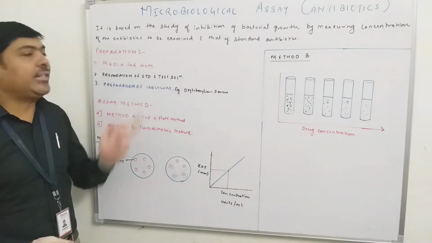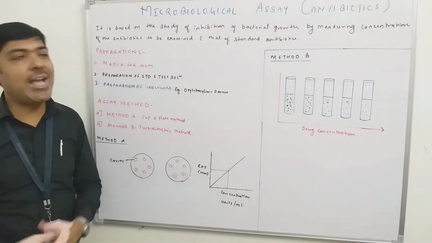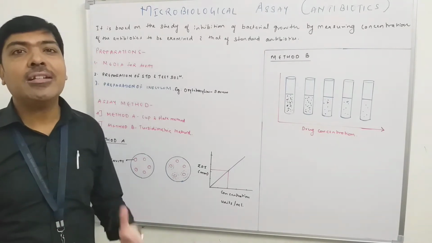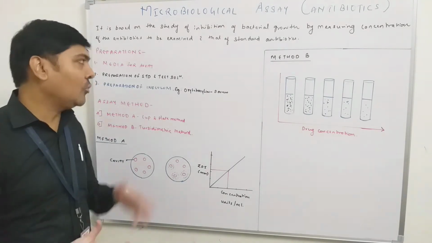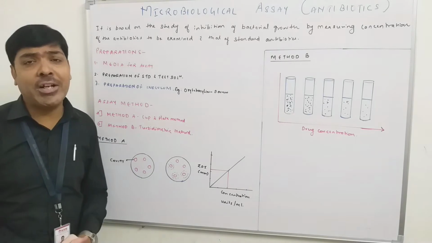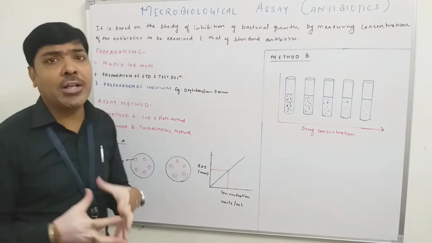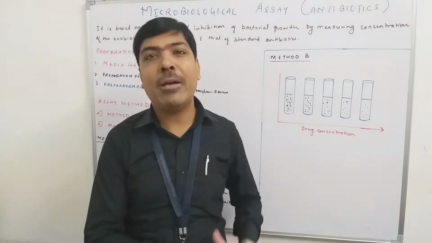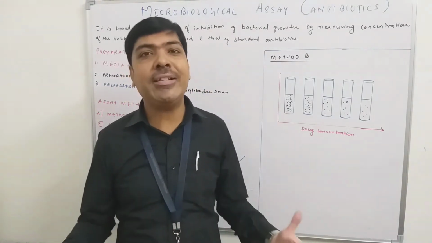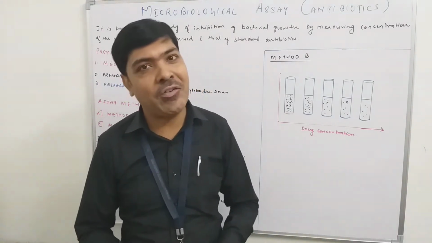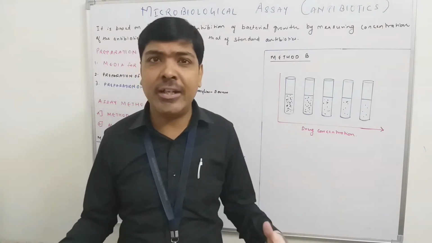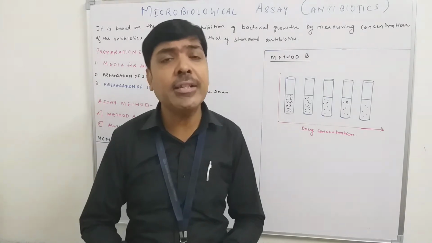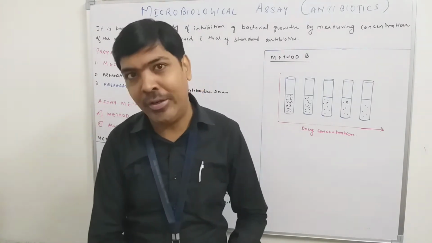Number one is the culture media that is used for the assay. Number two is the preparation of the standard solutions and the test solution. We know the difference between the standard solution and the test solution. The standard solutions are those whose efficiency is already evaluated by using microbiological assay. We know that penicillin is a standard antibiotic, as are tetracycline, oxytetracycline, gentamicin. These are examples of standard antibiotics whose efficiency is already evaluated.